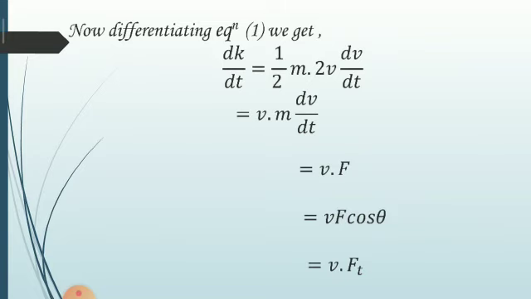Now, if theta is equal to 0, from this equation it is clear that the kinetic energy of a body changes if the speed of the particle changes, and it happens only when the force acting on the particle has a tangential component. If the force acting on the particle is perpendicular, that means theta is equal to 90, then cos 90 is equal to 0. Therefore, dK by dt is equal to 0. Therefore, the kinetic energy of the particle remains constant.